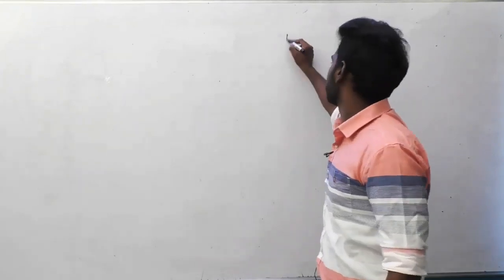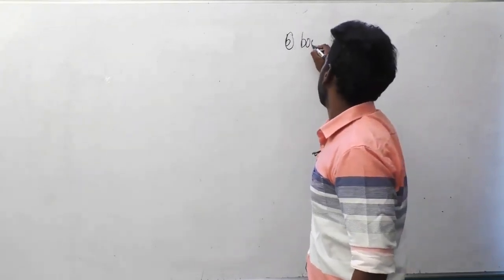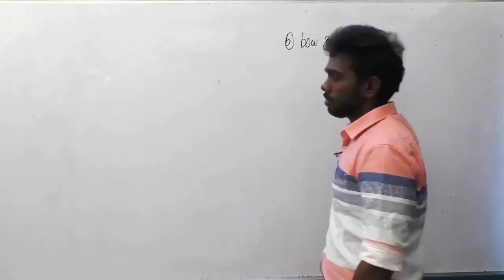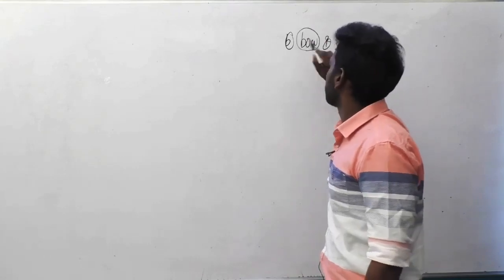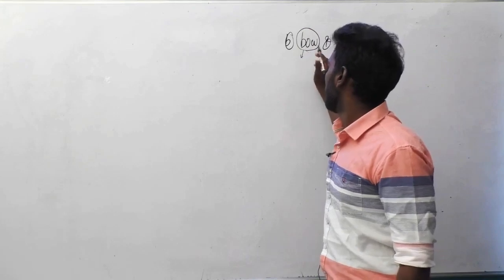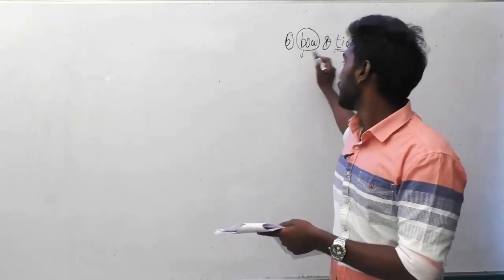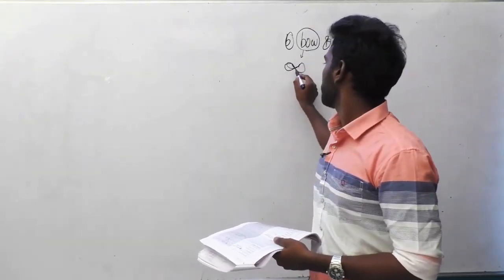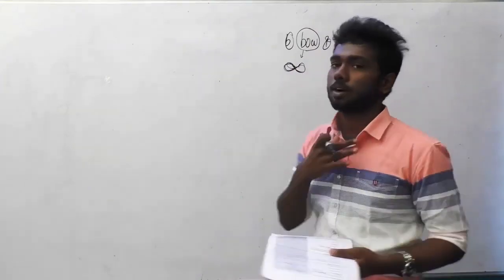Option B, bow and tie. Most people, obviously, all of you know what a tie is and what a bow is here. For the people who don't know what a bow is, it is like a tie, but it is not a tie. Do you know in restaurants waiters will be wearing a ribbon in the shape like this near their collar?